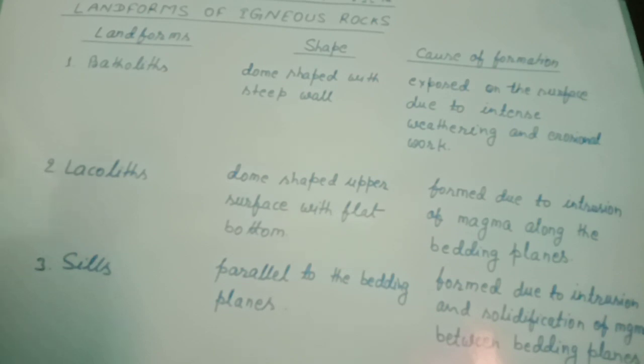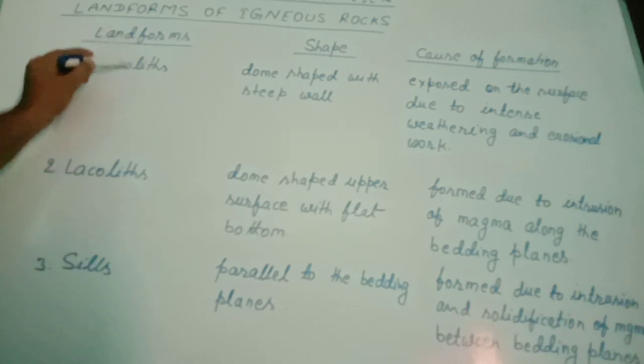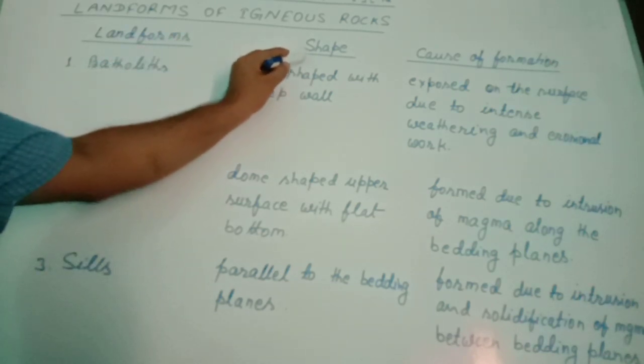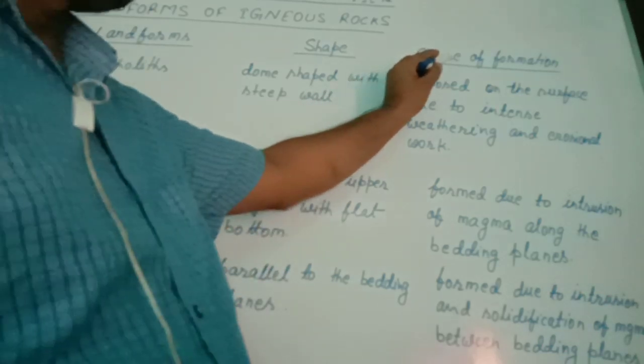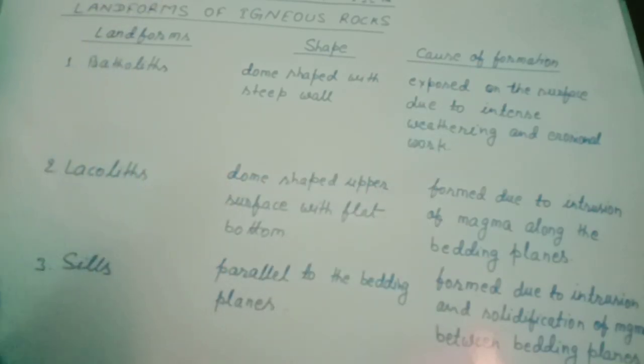First is batholith. And one more piece of information I want to give before the explanation. I have classified this explanation into three columns. In the first column, I have written the name of the landforms. In the second column, I have written about their shapes. And in the third column, I have written about the cause of formation. So the first type of landform made by igneous rock is batholith.